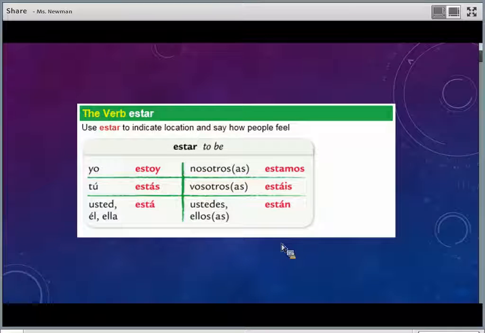Okay, the verb estar, a very important verb, an irregular one, so you just have to memorize how it goes here. Right, this is when we're talking about location or how people feel, because how people feel is a temporary kind of thing. Yo estoy, tú estás, usted or él or ella está, nosotros estamos, vosotros estáis, ustedes están.